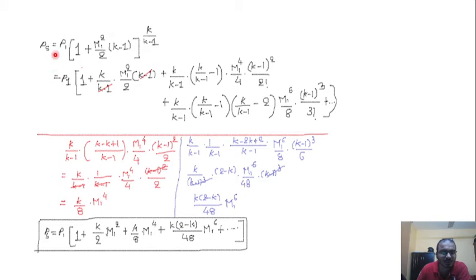When we consider M1 to be less than 1, this term will be very small, so we can expand it using the binomial theorem, and we obtained another form of the stagnation pressure.